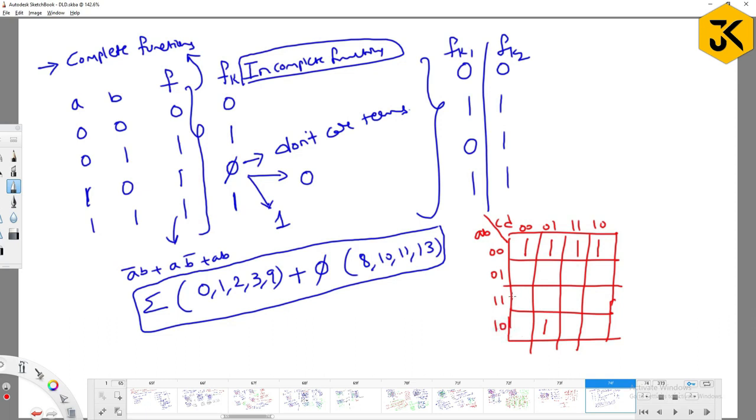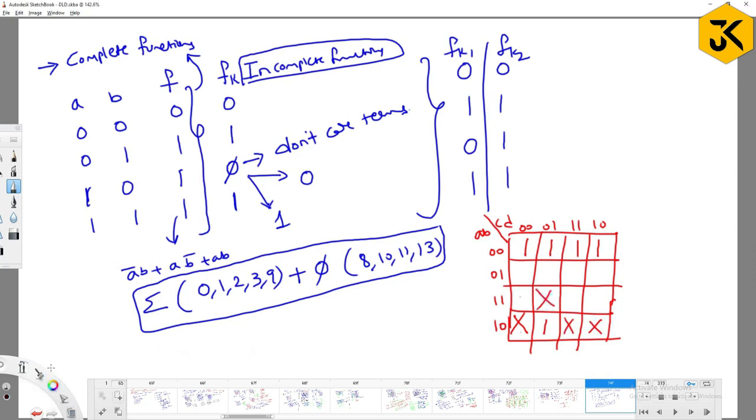What about don't cares? You should not care about them, right? So wherever they say don't cares, you have to mark them. What is 8? I am going to mark it as don't care, X, a cross mark. Then 10, 8, 9, 10, 11, and 12, 13.